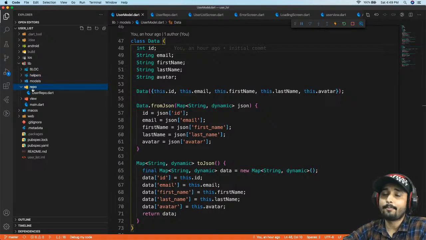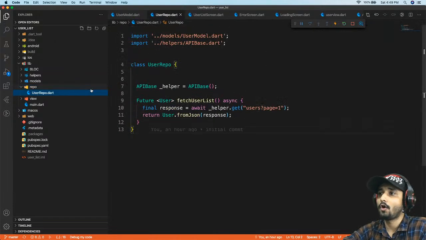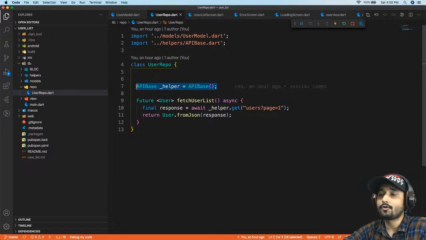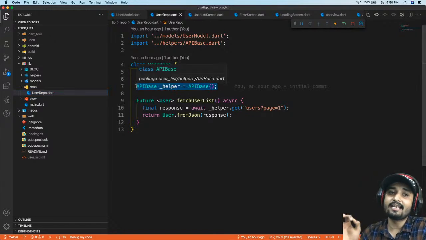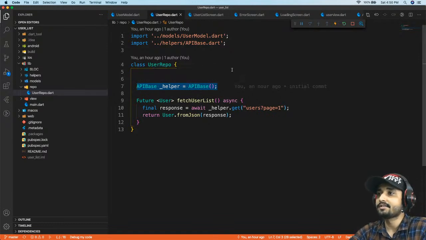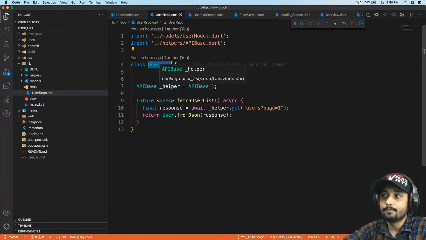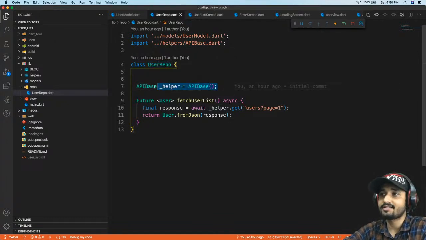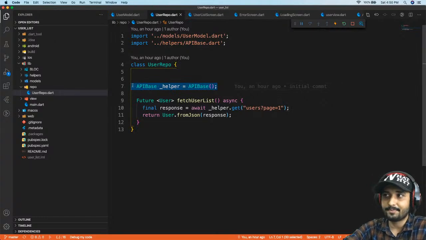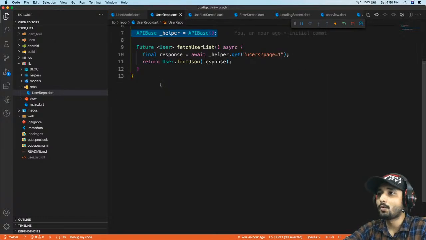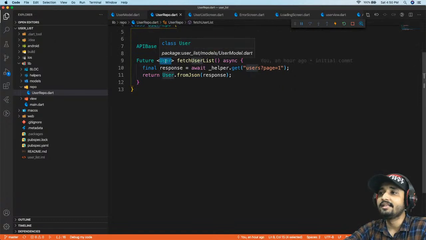So inside my repository I have a method called user. I need a user variable, I need user data, right? So what I need to do is create one class, which will be a kind of repository, which will be used to communicate with our helper API base class. I'm creating a new object for my helper API base, and you can see over here I need a list of type user.